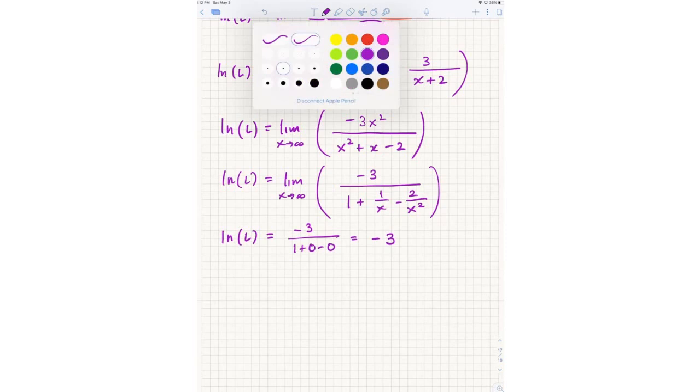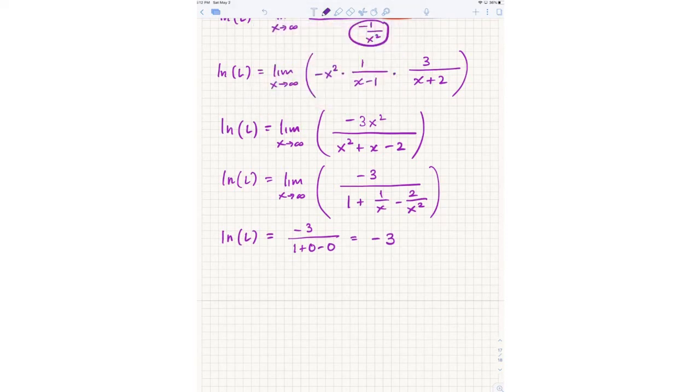And then we're pretty much done, right? Just remember that you did all that work, don't mess up the very last step. So all of this actually just tells us that ln of L equals negative 3. So the original limit we wanted is e to the negative 3.